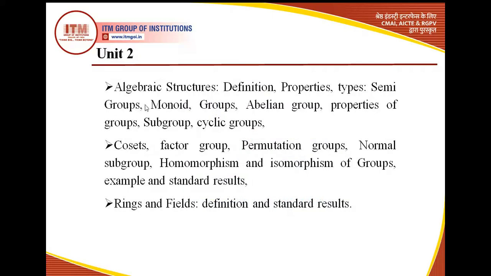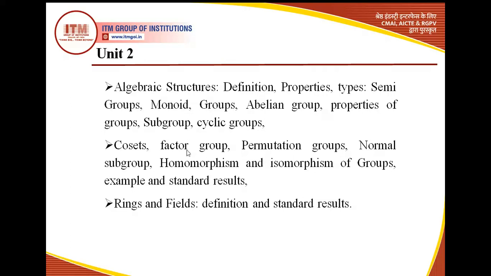So let's see Unit 2. Here you have to see algebraic structures mainly. So what is an algebraic structure? We would see the definition, then certain properties, then certain types. Now in types, what is there? Semigroups, monoids, groups. This is the main topic, which is group. For group, you have to see certain smaller groups, which are semigroup and monoid. Then we would see abelian group, properties of groups, subgroups, and cyclic groups. So these are basically groups only.